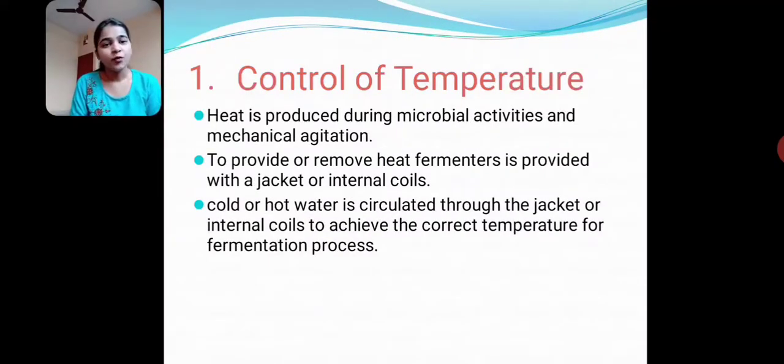Next, control of temperature. Heat is produced during microbial activities and mechanical agitation. To provide or remove heat, the fermenter is provided with a jacket or internal coils. Cold water is circulated through the jacket or internal coils to achieve the correct temperature in the fermentation process.